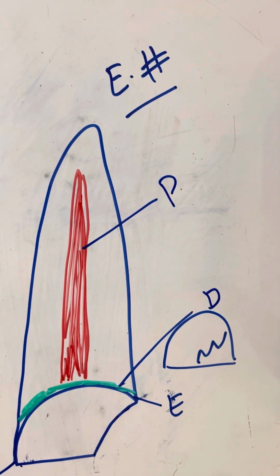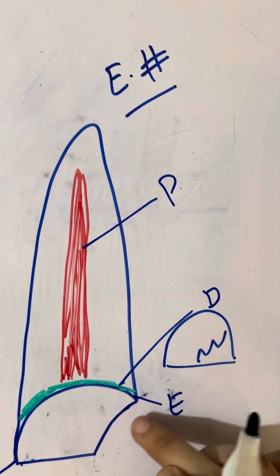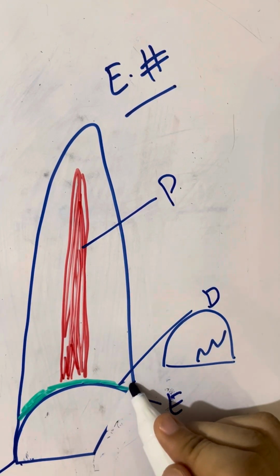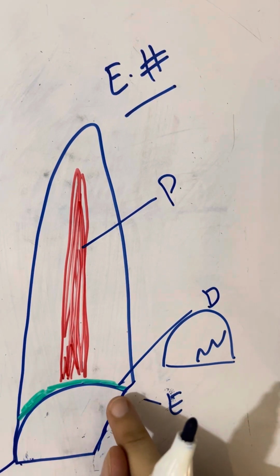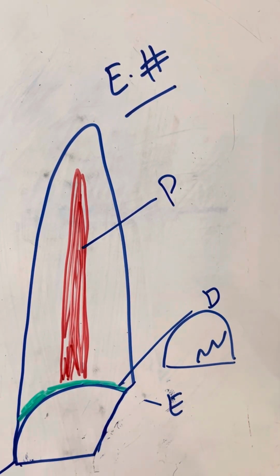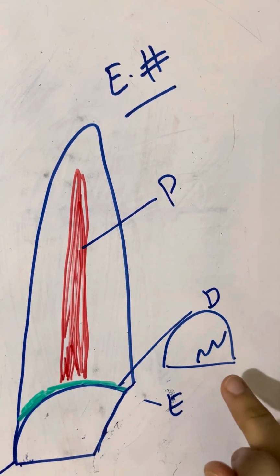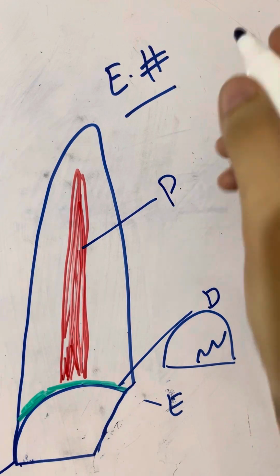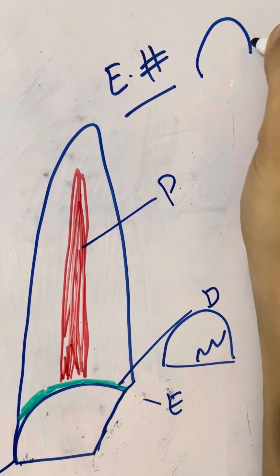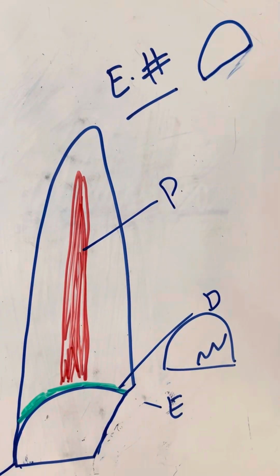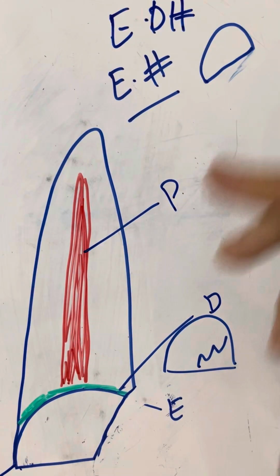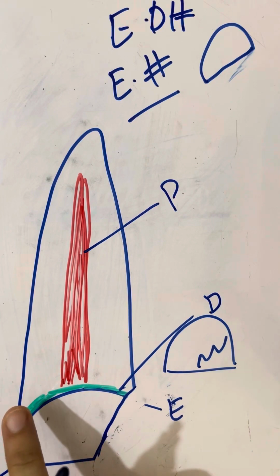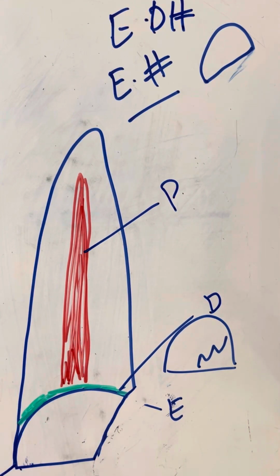So in enamel and dentine fracture, there will be fracture of enamel and fracture of dentine. There will be some loss of enamel and some loss of dentine, but there will be no loss of the pulp. In enamel infarction, there was simply a crack in enamel. In enamel fracture, there was loss of enamel. But in enamel dentine fracture, there will be loss of enamel and loss of dentine, but no loss of pulp.